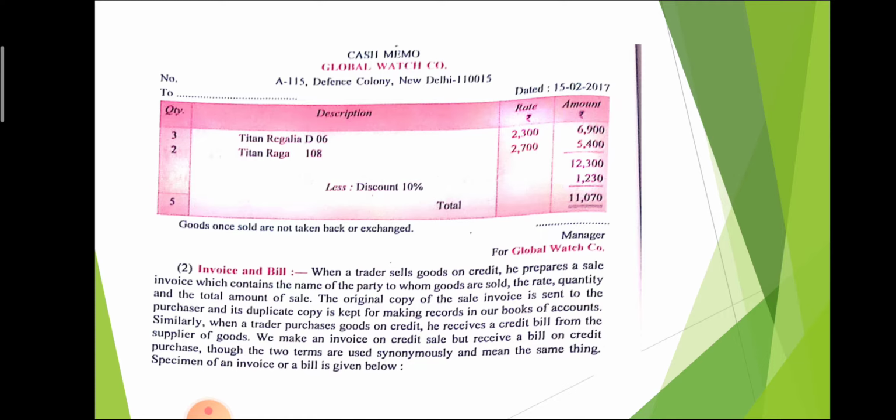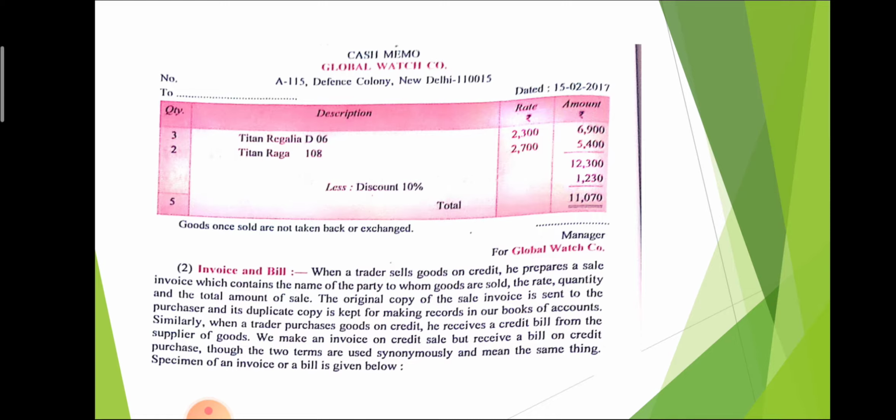So what is the basic difference between bill and cash memo? If the seller sells goods on a cash basis, the document is called cash memo. But if the goods are sold on a credit basis, the document is called a bill.